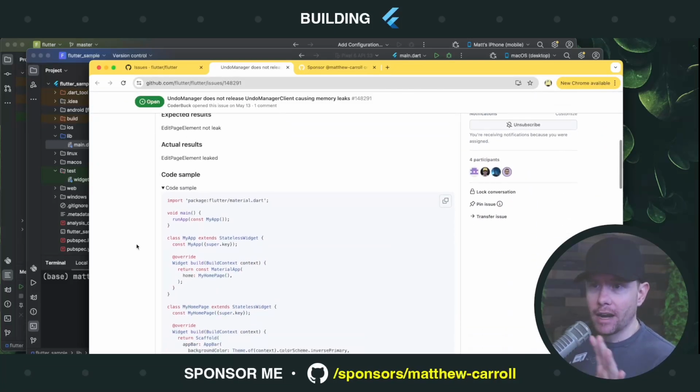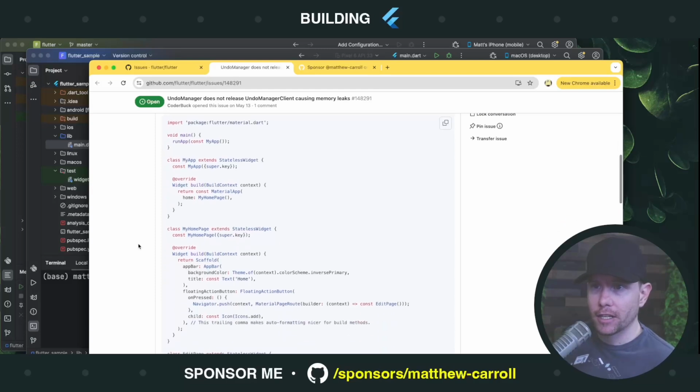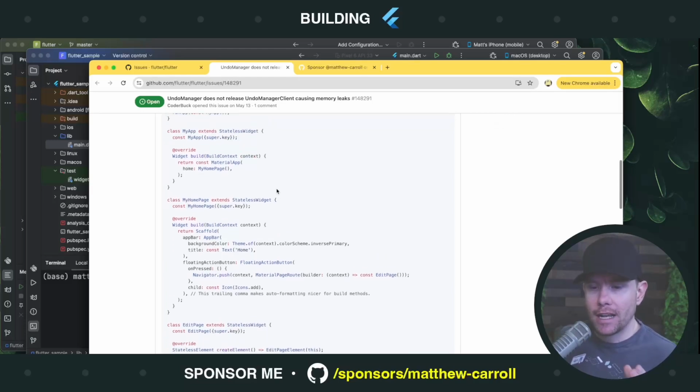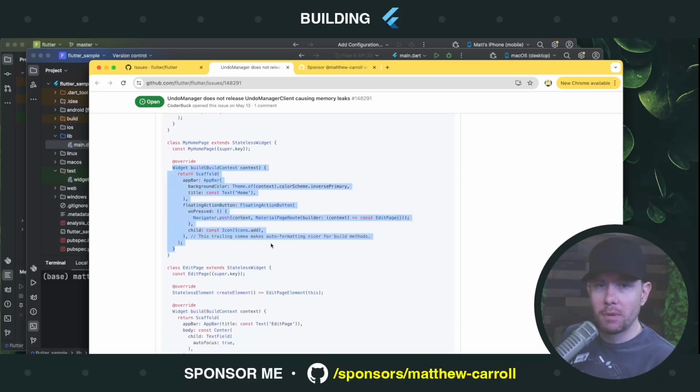This person was nice enough to provide a fairly clear path to reproduction, including a code sample here. So this code here, this is all part of the reproduction. There's only a couple details in this code that we need to understand. What this code is doing is it's displaying a Flutter app. The app begins on page 1. Then you can go to page 2. On page 2, there's a text field. The text field receives focus. Then you can go back to page 1. And what this person is saying is that, well, when you go to page 2 and then you go back to page 1, there's this memory leak where part of page 2 gets stuck in memory because of this undo redo manager stuff.